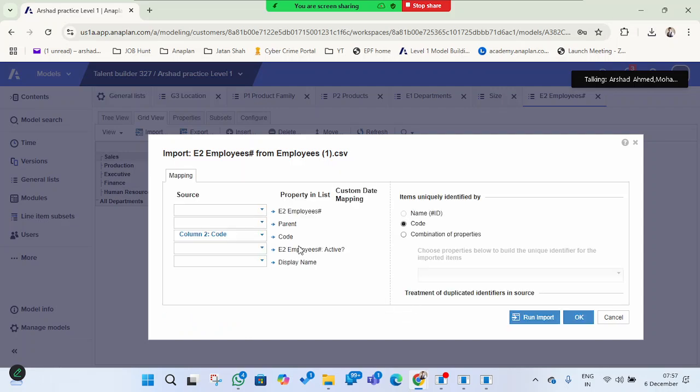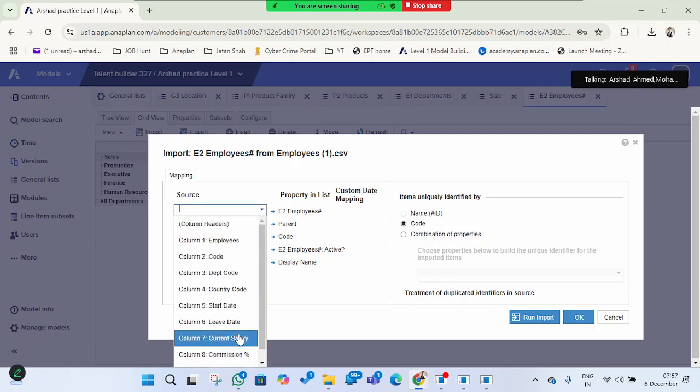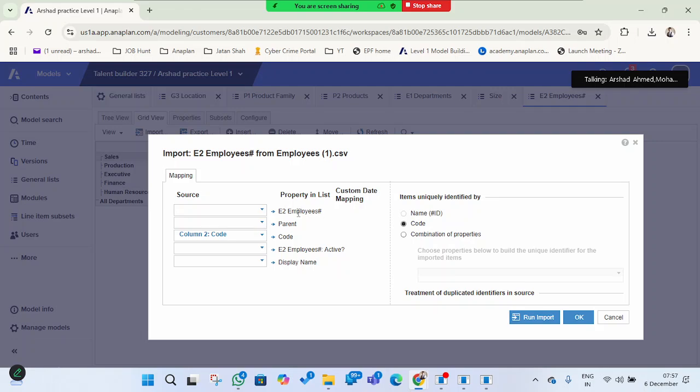This has a number of different mappings here. The first thing is it's showing E2 employees here. We want unique codes here, so we will not select any of these, because it will give us the numbers. Because it's E2 employees, it has given a hash here, so it will provide the numbers 1 2 3 4 5 like that. As I mentioned in the earlier class, we have done E2 employees as a numbered list. For that reason it does not require selecting any option here, because it will provide the unique identifier code.